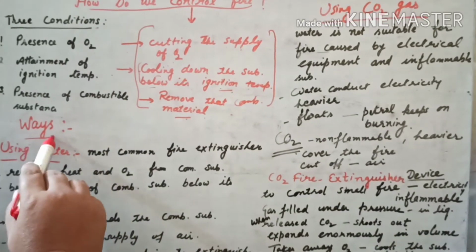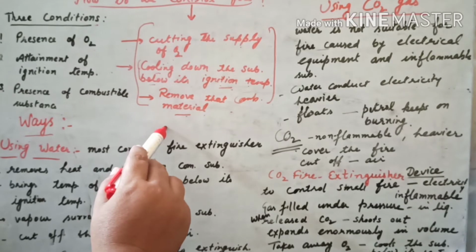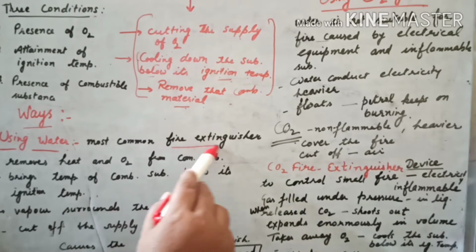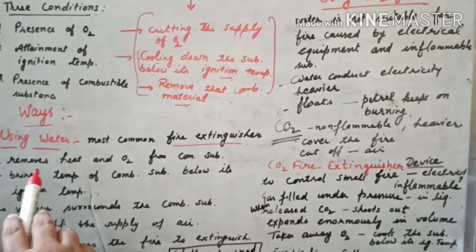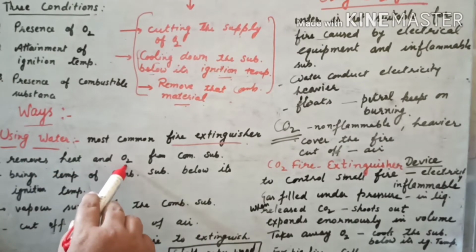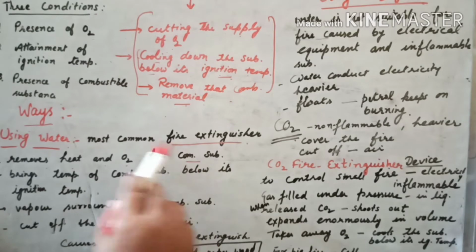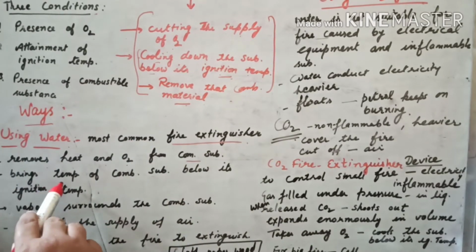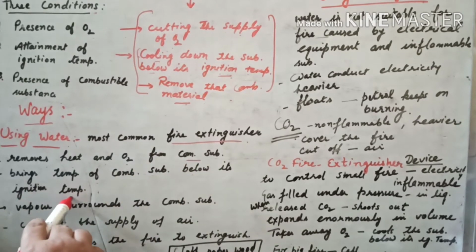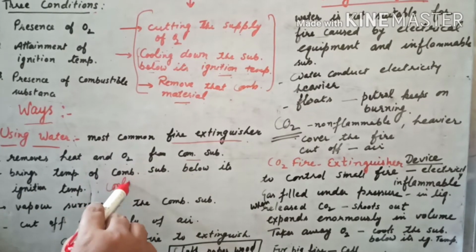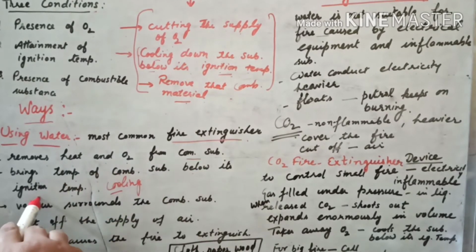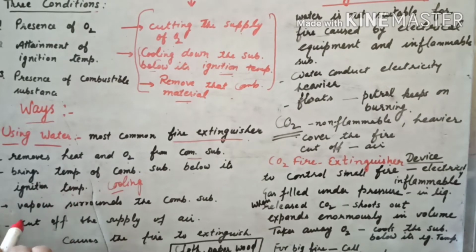What are the different ways by which we can control the fire? First, water. Water is a common fire extinguisher. How does it extinguish fire? It removes the heat and oxygen from the combustible substance. It brings the temperature of the combustible substance below its ignition temperature, by cooling.